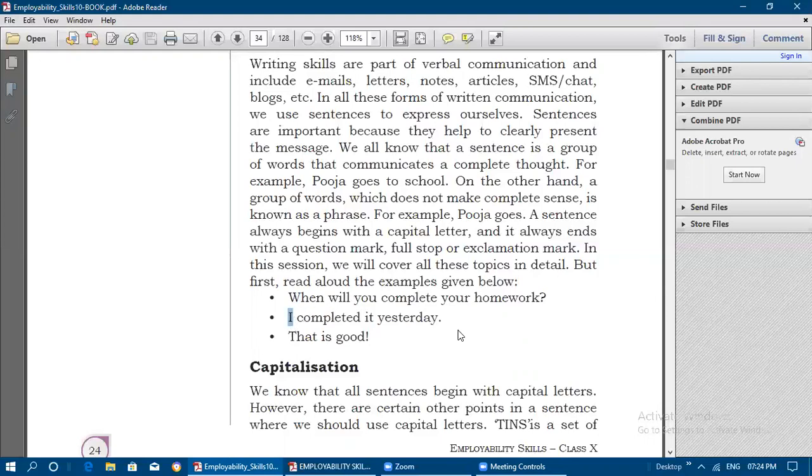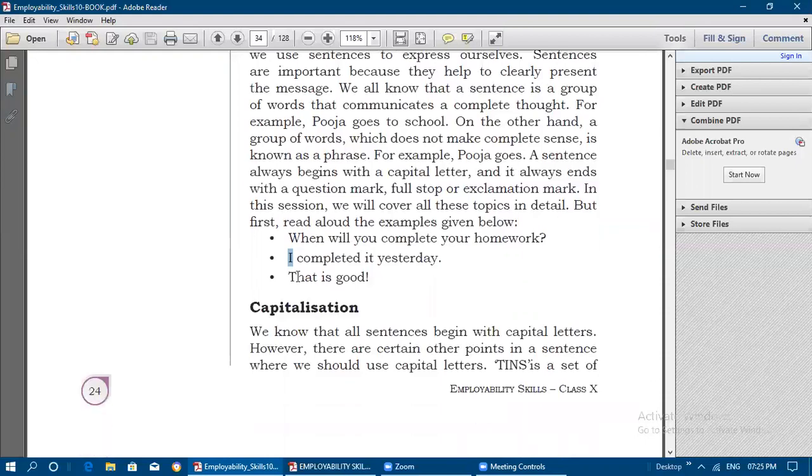I completed it yesterday, so this is a statement. Okay, that is good. This is exclamatory, showing surprise or some kind of emotion, fear. If you are saying no in a fearful way, then we can use an exclamation mark at the end of that sentence. And here also this is a separate sentence, so it starts with a capital letter.